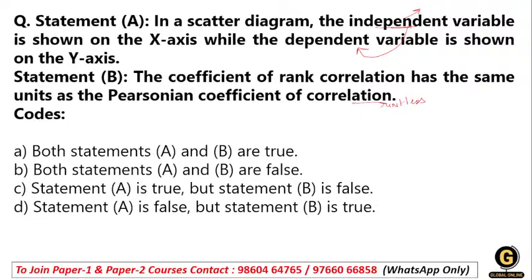They both range from -1 to 1. Neither has a unit, since they are based on relative ranking or standardized values respectively. So both statements are true, and the right answer will be option number D.